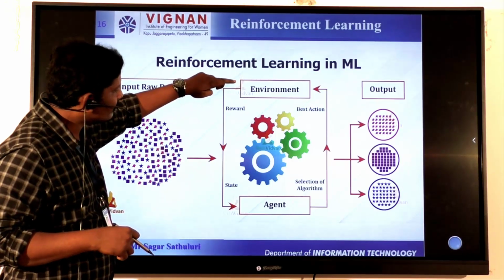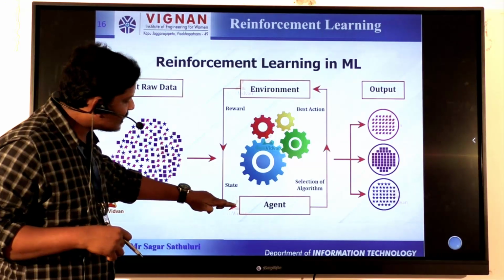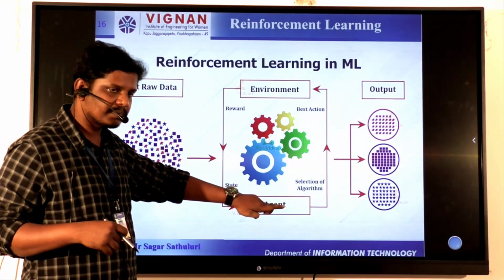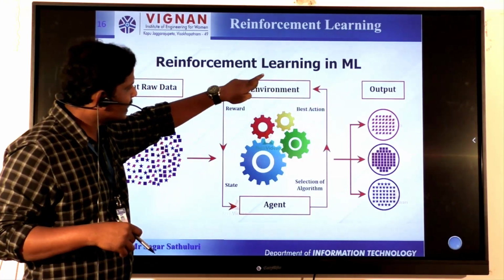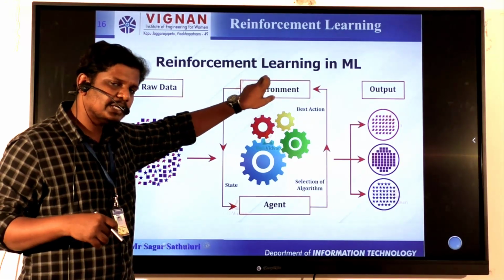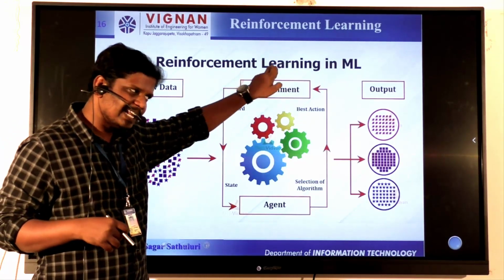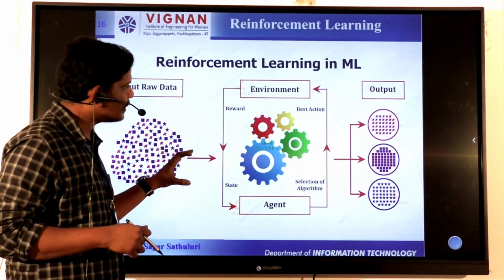In that environment, it acts as a state, where the state is reached to the agent. After that, the agent selects an action. If it is the best action, then it repeats. If it is a wrong action, then we need to restart this entire process. So this entire process is known as reinforcement machine learning.